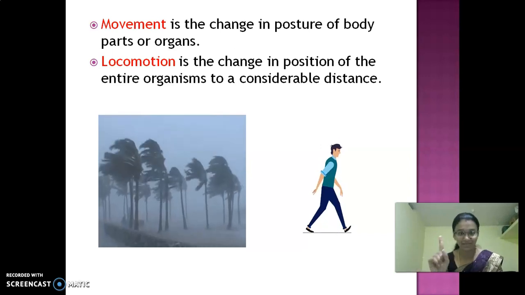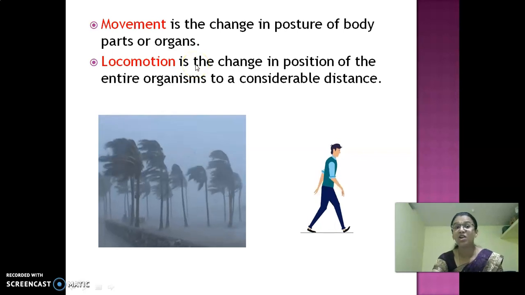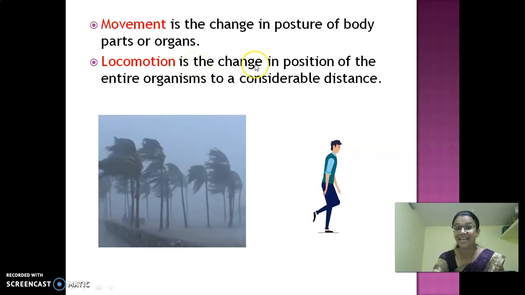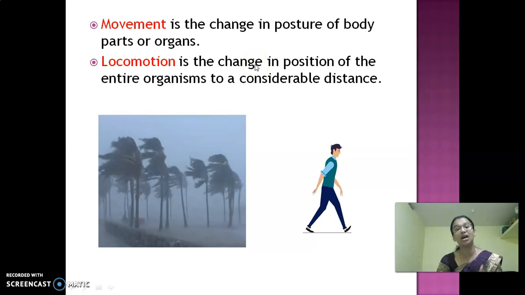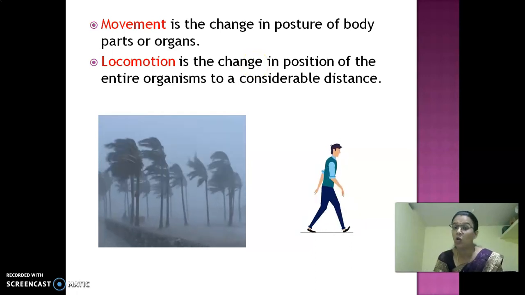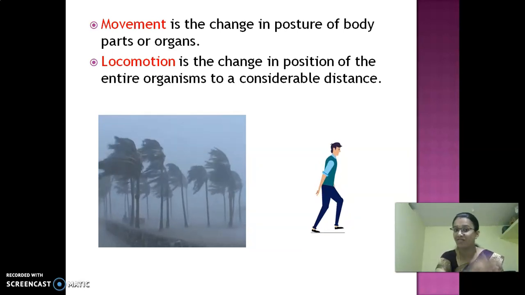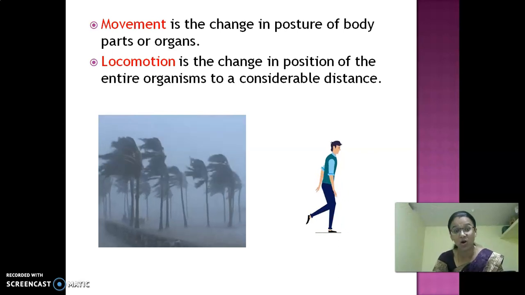But look at here. Locomotion. What is it? Locomotion is the change in position of the entire organism to a considerable distance. So the movement which is made by us from one place to other place is called locomotion.